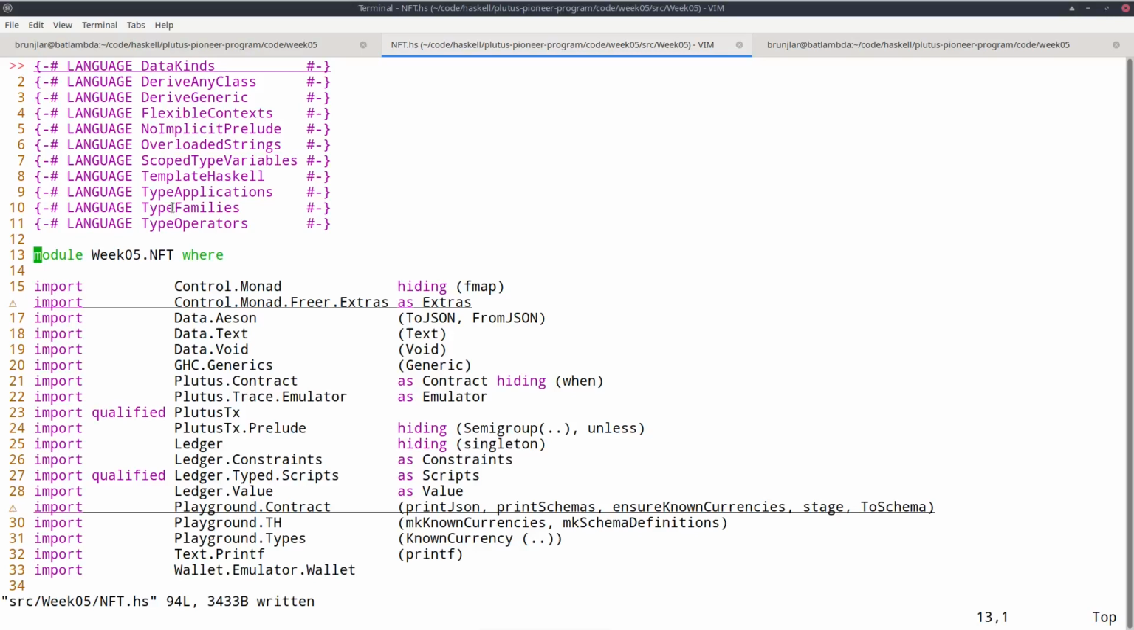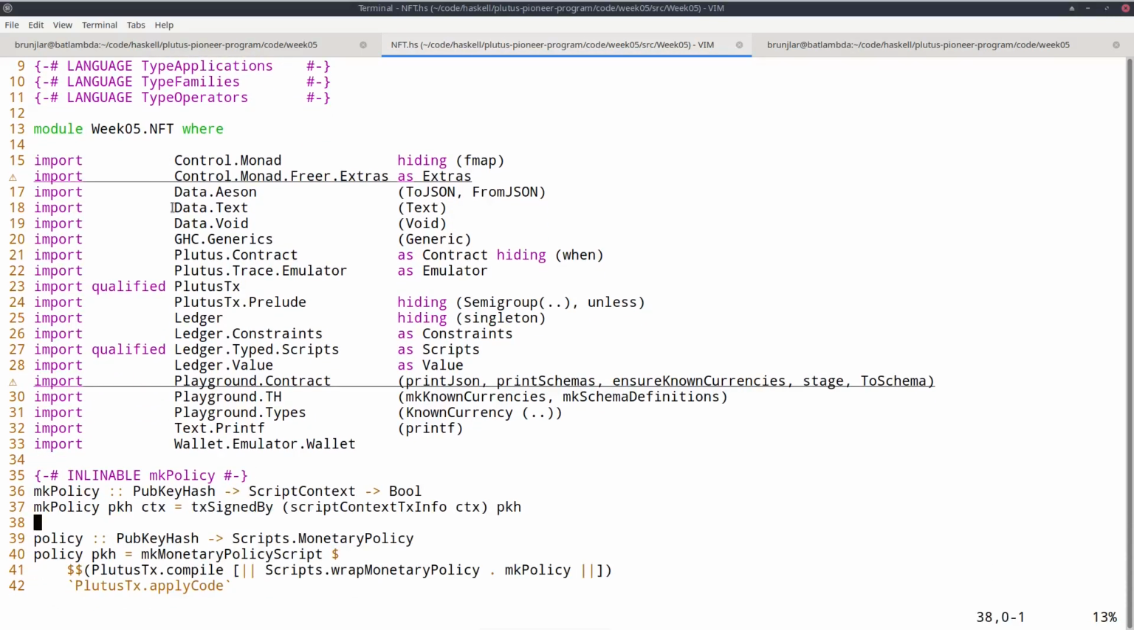I created a copy of the previous module, the signed module, called it NFT. And now let's turn the signed policy into a true NFT policy. So the idea is to not use the pub key hash of the central bank anymore as parameter to the policy, but instead a UTXO, which leads to the question, what type corresponds to a UTXO?